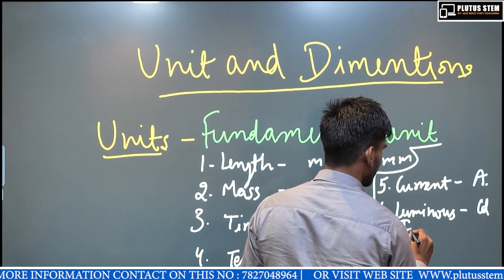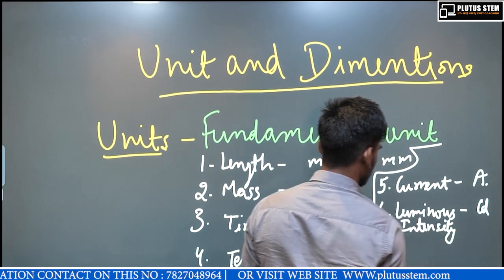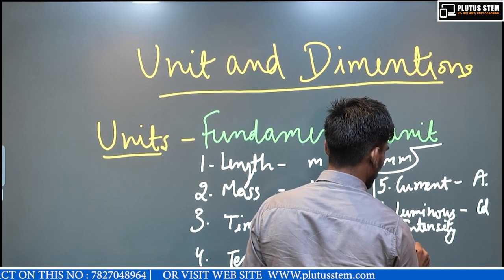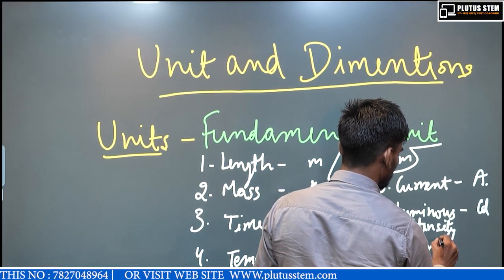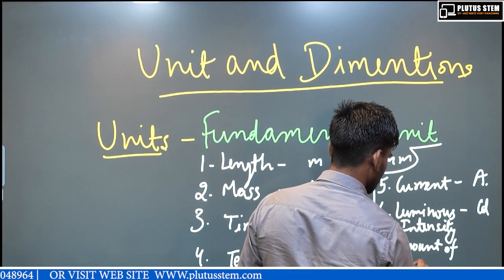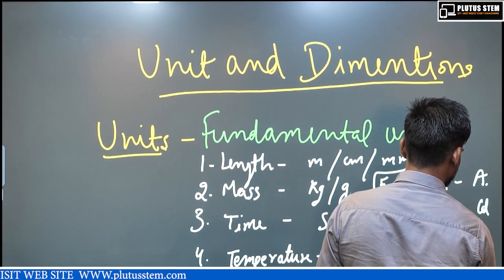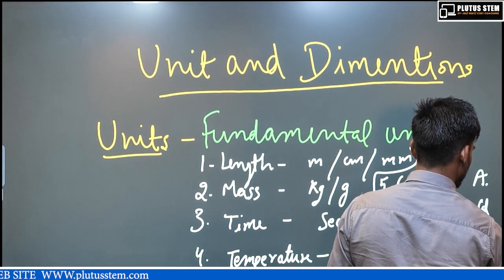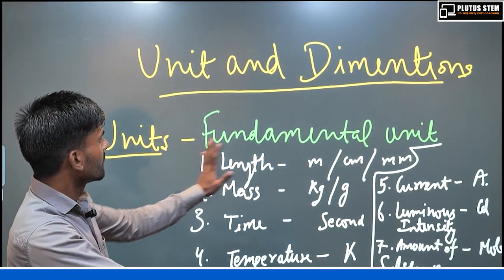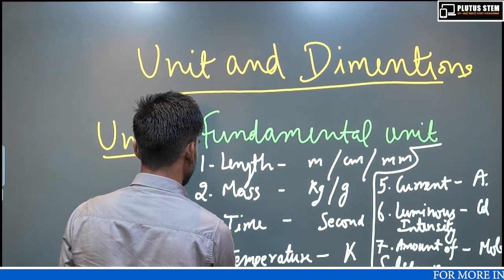Seventh and last one is amount of substance. Its SI unit is mole. So basically these are the 7 fundamental units which are used widely all over the world.